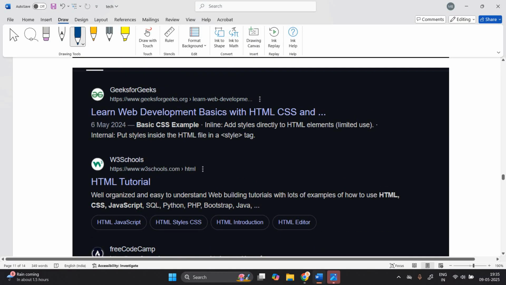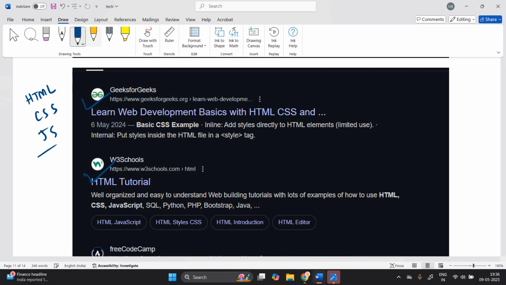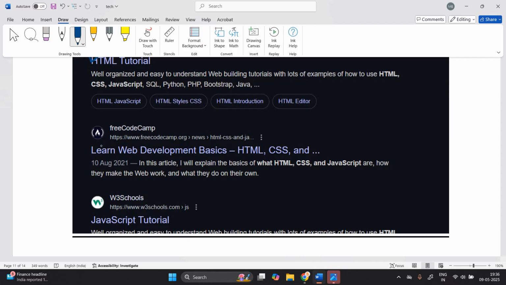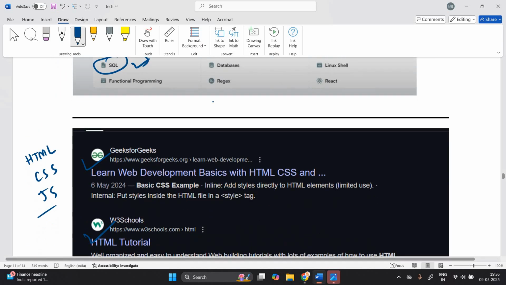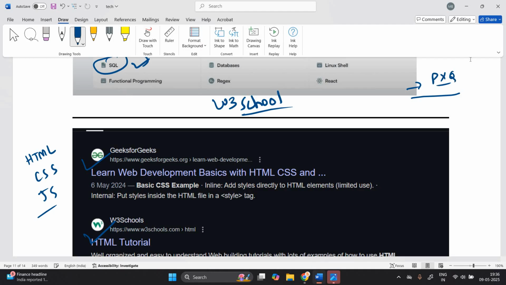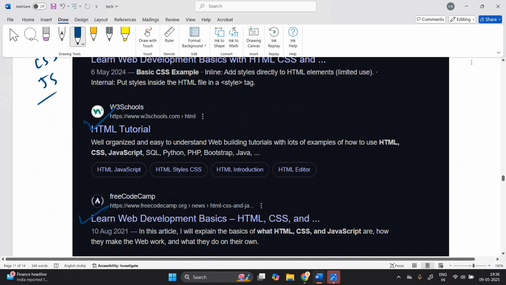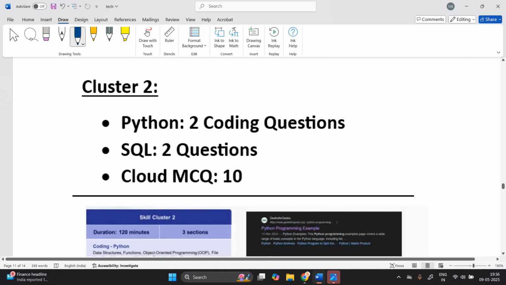Third is related to coding, web UI, that is HTML, CSS, and JavaScript. So Geeks for Geeks website, HTML tutorial, W3 Schools, freeCodeCamp, JavaScript tutorial, W3 Schools website. The W3 Schools website is very important, and I am giving you the previous year questions that were asked in the previous examination. This is all about cluster number 1.